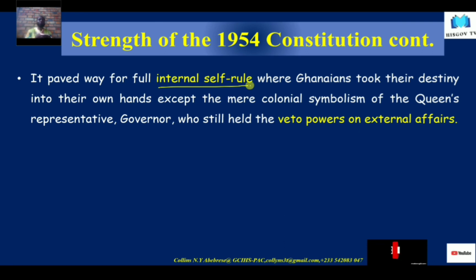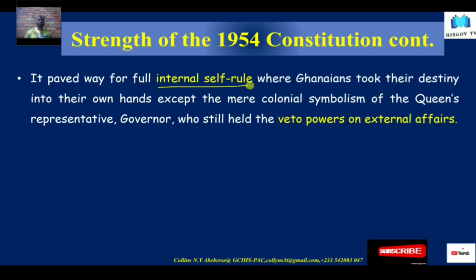So internally, because both the Legislative Assembly and the Executive Council were all Ghanaians, we could formulate our own policies and discuss our own issues without any foreign influence.